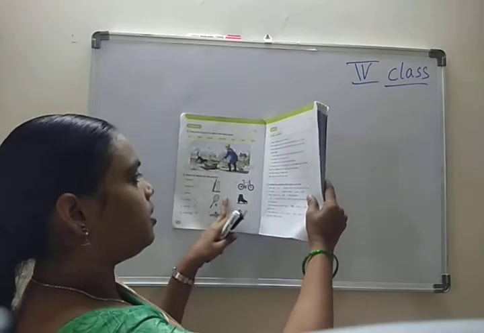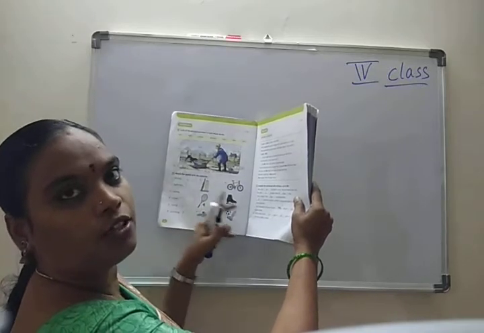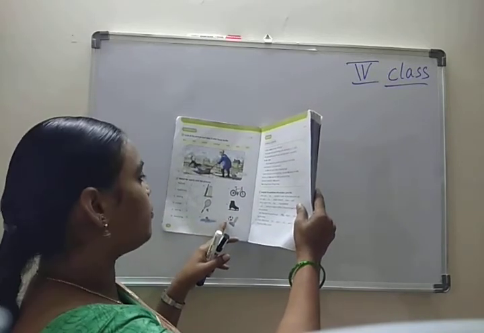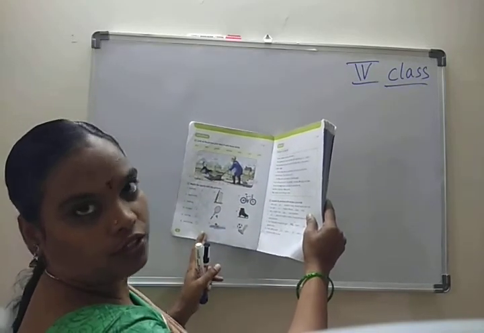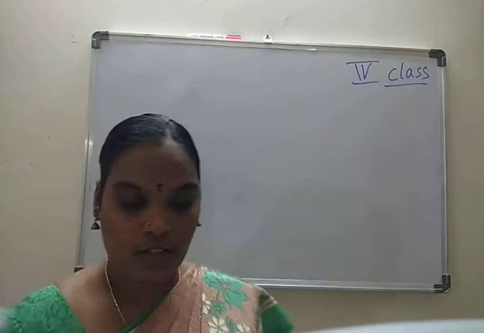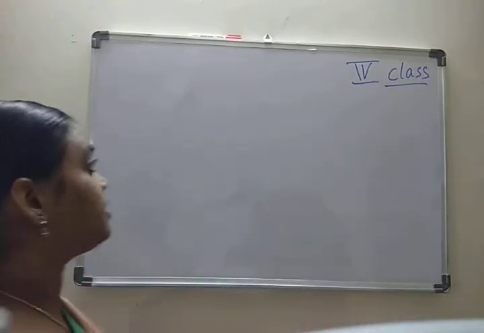And next, here they give some sports names and the objects and tools we have to use, with pictures. You have to match the following. Match the following.